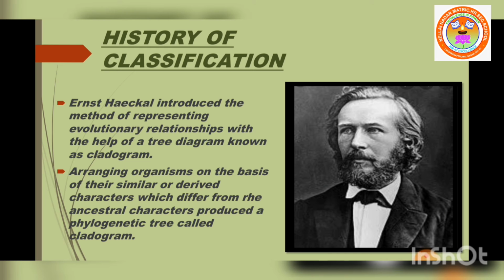Later on, biologists initiated studies on the evolutionary and genetic relationships among organisms, which led to the emergence of phylogenetic classification or cladistics. It is an evolutionary classification based on how a common ancestry was shared. Cladistic classification summarizes the genetic differences between all species in the phylogenetic tree. Ernst Haeckel introduced the method of representing evolutionary relationships with the help of a tree diagram known as a cladogram.